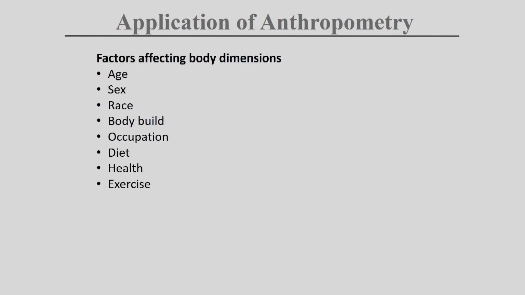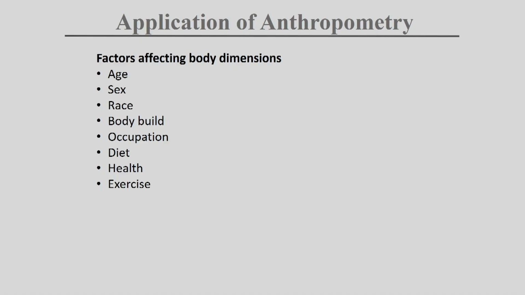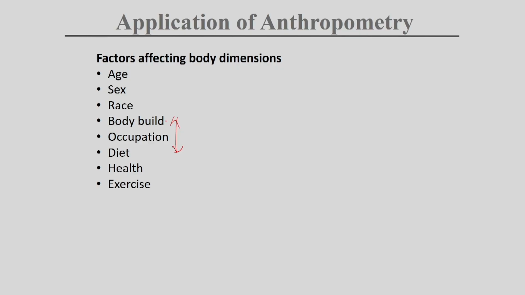Next, what are the factors which affect body dimension? One is age, sex, race. Ethnically we are very different from one population to another, so anthropometric dimensions change. Then body build and occupation: if the person is very physically active, then the body build will be different. Body build also depends very much on the diet of the person, health, and whether the person is doing exercise or is physically fit. These are a few important factors which we need to consider when applying anthropometry in product design.